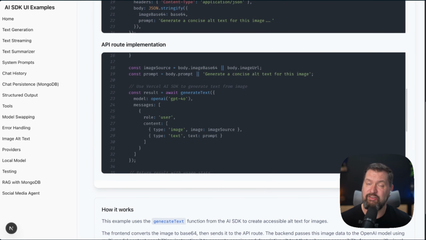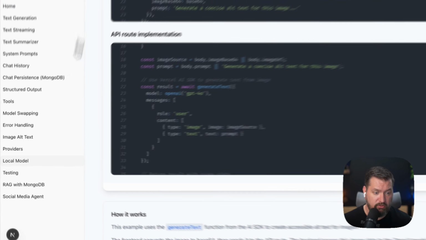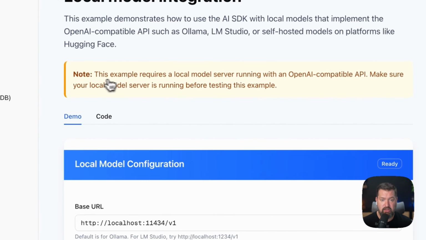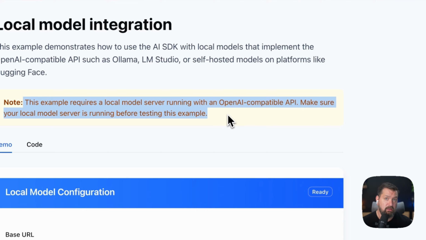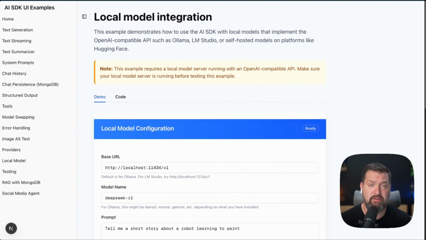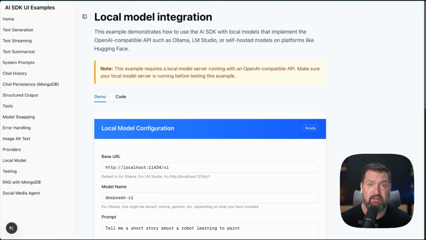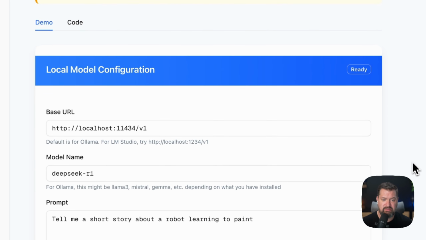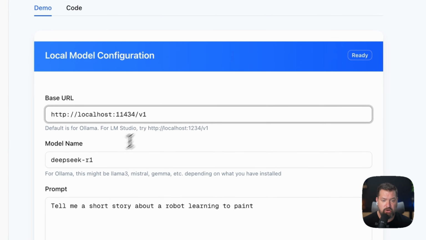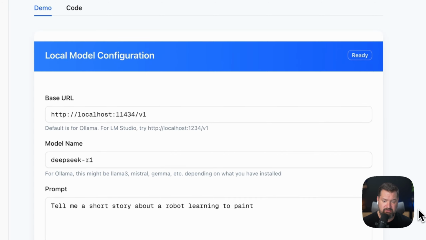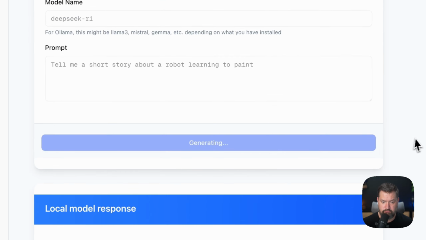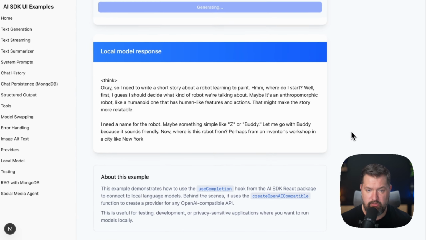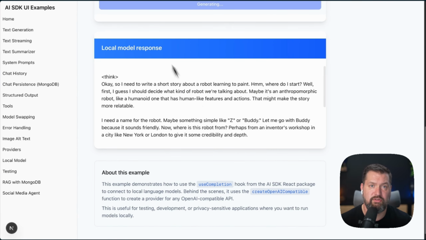Now, not all AI has to be run in the cloud. The AI SDK also supports local models too. We'll go over to the local model here, and we do need to make sure that we are running a local model. We can use any model that is OpenAI compatible, like Ollama or LM Studio or any other self-hosted models that are OpenAI compatible. We just pass in the base URL of our local model, the model name that we're running, and then ask it to do something. And there we go. We're running all of this locally.